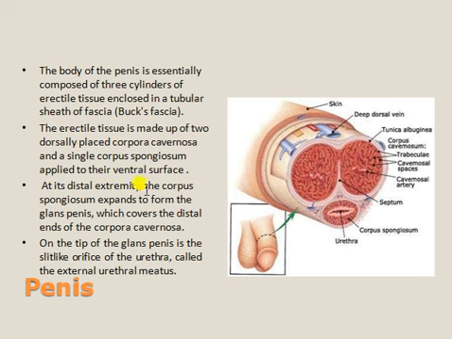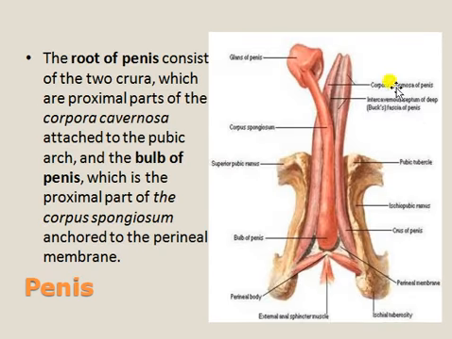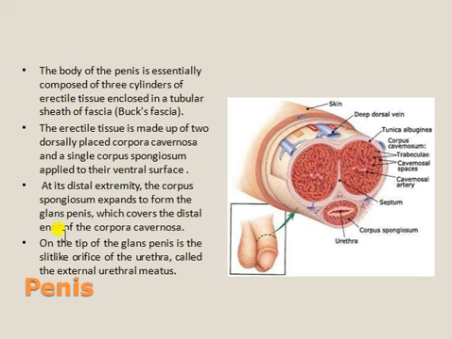At its distal extremity, the corpus spongiosum expands to form the glans penis, which covers the distal ends of the corpora cavernosa. So the corpus spongiosum expands to form the glans of the penis.